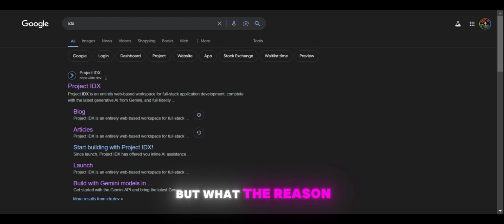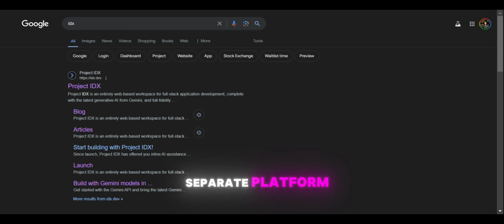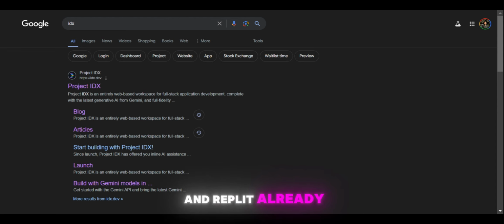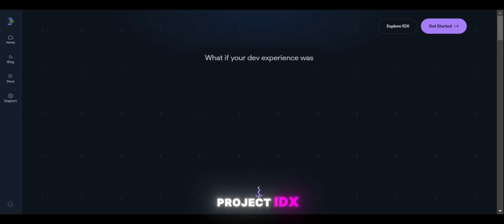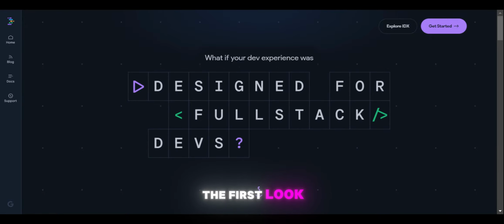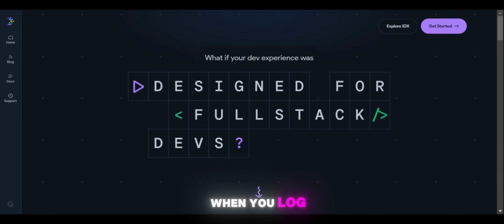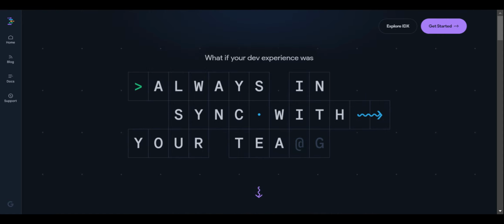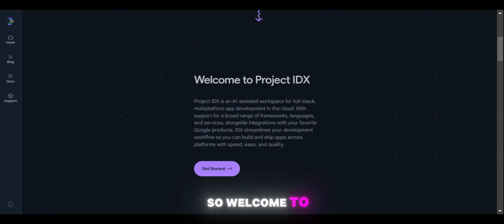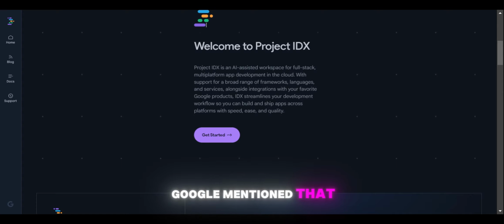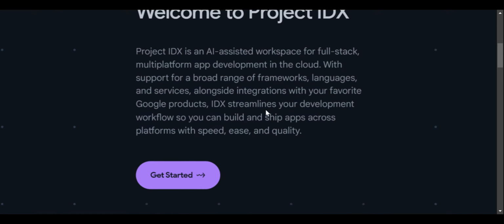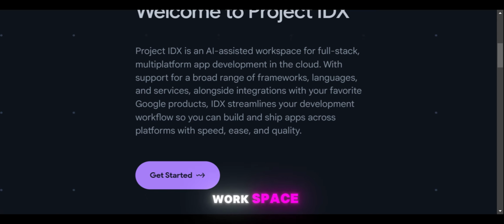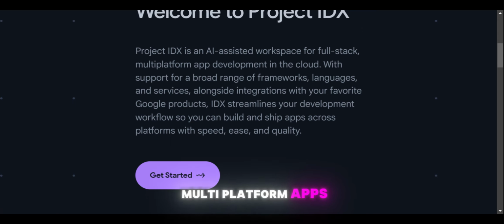But what is the reason that Google launched it as a separate platform, because we already have VS Code and Replit? So why did Google launch that project? Basically, this is the first look and first interface when you log in to the cloud-based IDX. So welcome to IDX. Google mentioned that Project IDX is an AI assistant workspace for full stack multi-platform app development in the cloud.